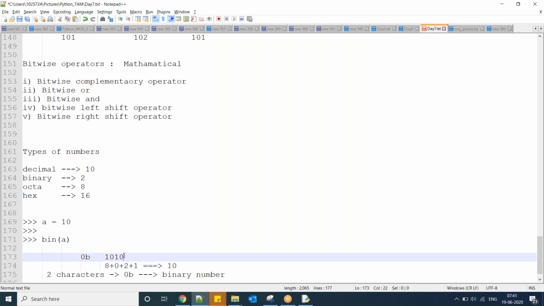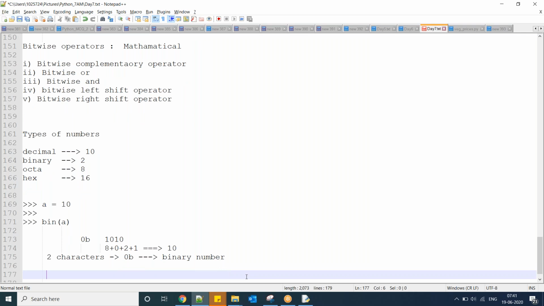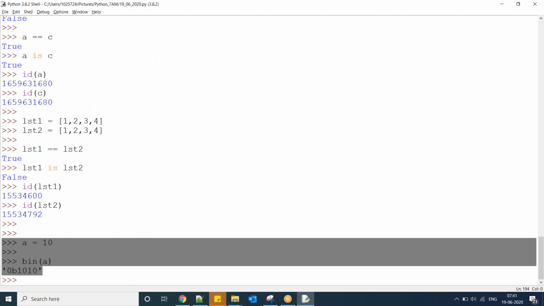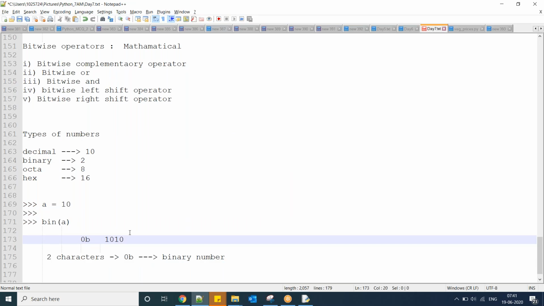So 2 power 0, 2 power 1, 2 square, 2 cube. Sorry, let me write it down. A equal to 10, binary 1 0 1 0.